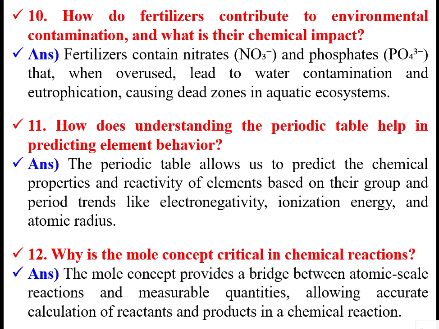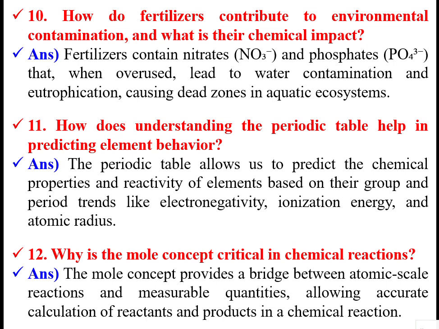Then how does understanding the periodic table help in predicting element behavior? Already we have seen the classification is based on certain properties, and the periodic table allows us to predict the chemical properties and reactivity of the elements based on their group and period, with trends like electronegativity, ionization energy, atomic radius, etc. When we deal with elements, the concept of the mole is very important in chemical reactions.